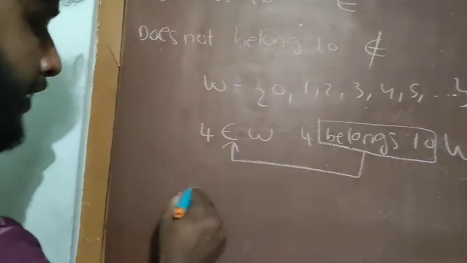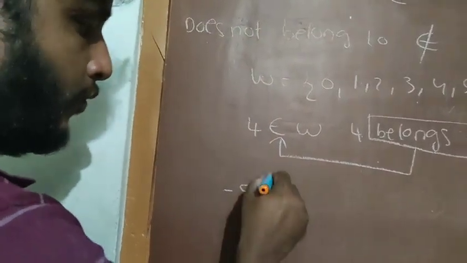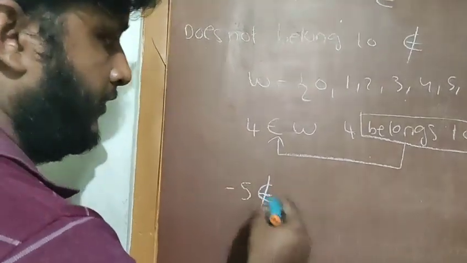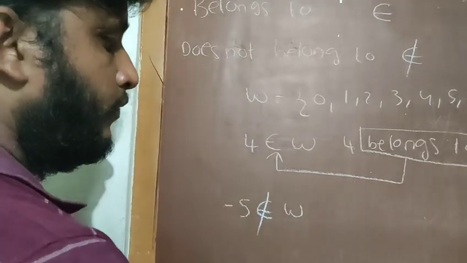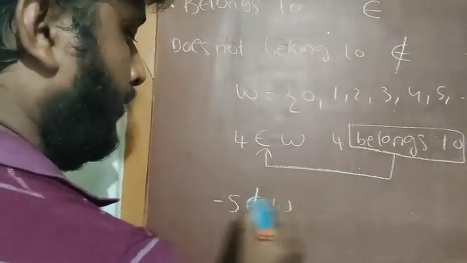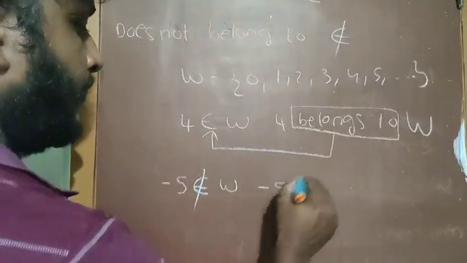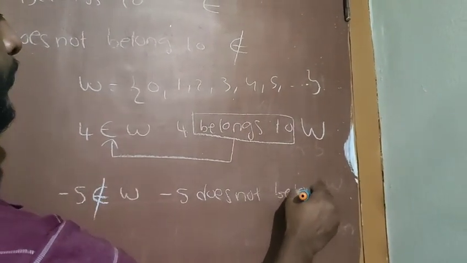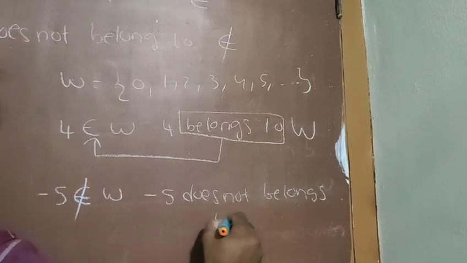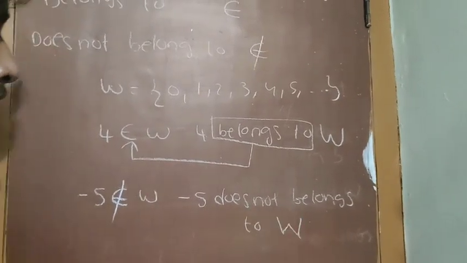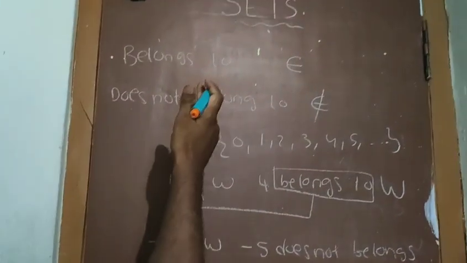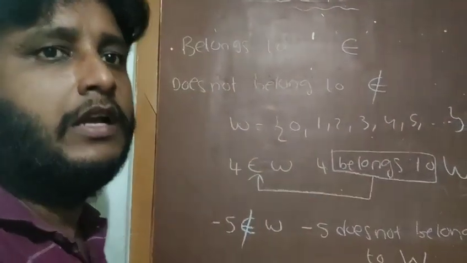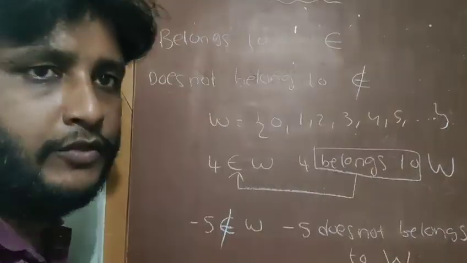For example, does minus 5 belong to this set? No, it does not belong. Does not belong to means you have to write the E and cross it. So minus 5 does not belong to whole numbers. These are the two different symbols, and we have so many symbols. According to the situation, I will explain the new symbols.